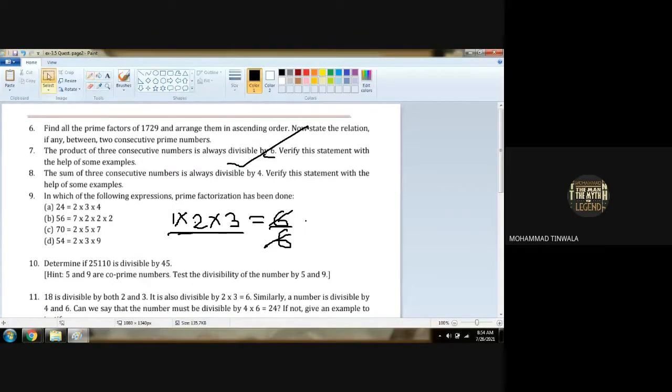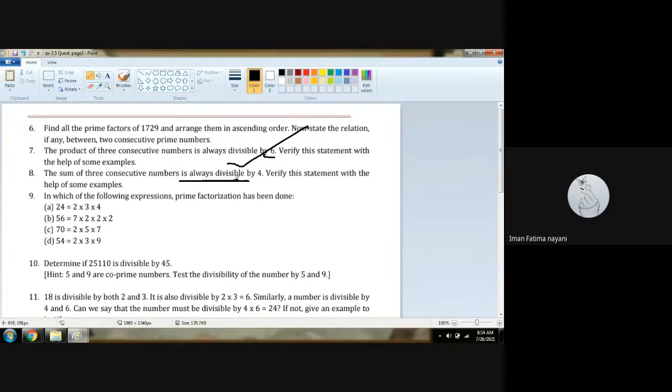What is question number 8? Who will read this? Iman, please read. Okay, number 8. The sum of three consecutive numbers is always divisible by 4. Verify the statement with the help of some examples. Here it was product, meaning we were supposed to multiply the three consecutive numbers, right? Now here it is sum. That means we have to add three consecutive numbers, right?